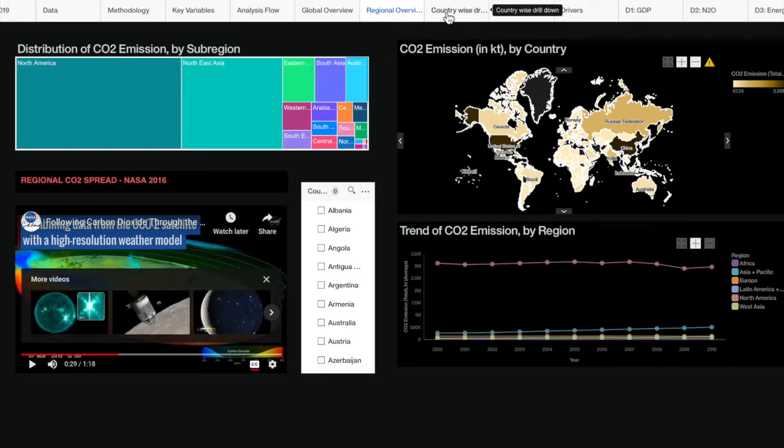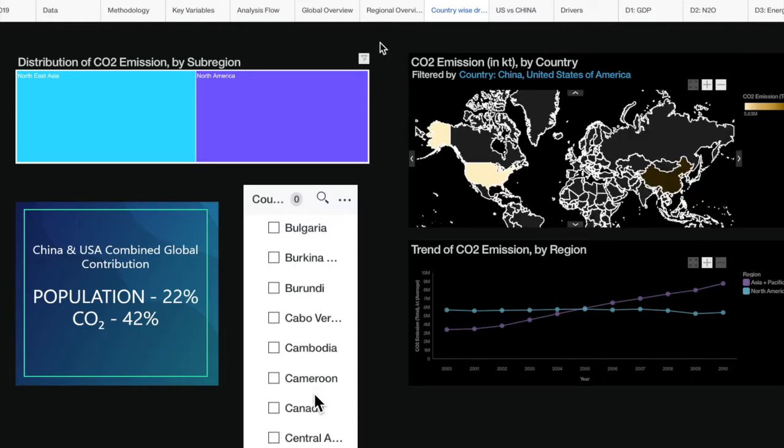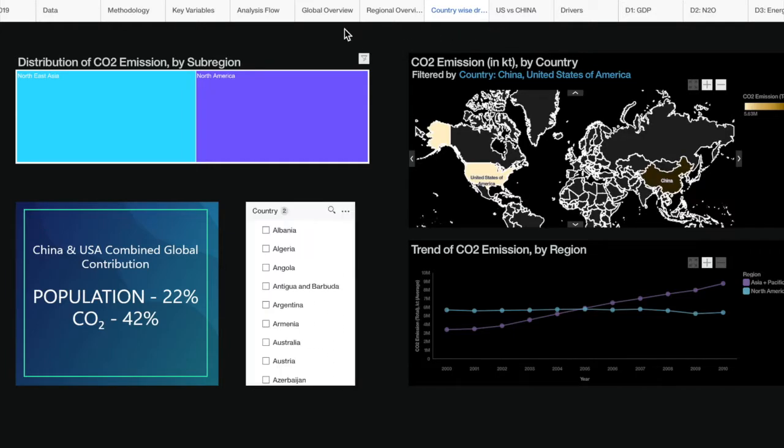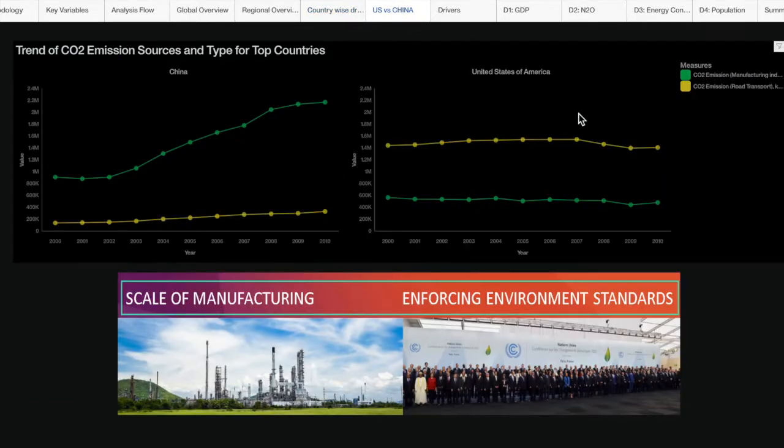In the next visualization, we will use the filtering feature to drill down into China and the US. Comparing the 2 countries, as expected for China, manufacturing industry emission tremendously increased in the 10-year span compared to the relatively stable emission of the said industry in the US. Moreover, the emission coming from transportation is very high in the US. This can be highly attributed to the volume of private cars.